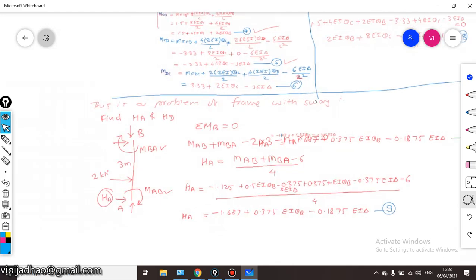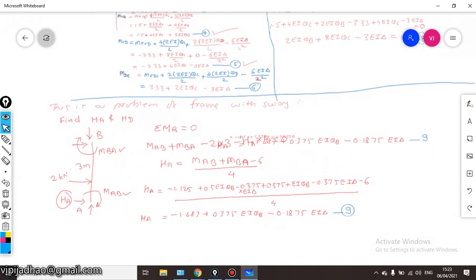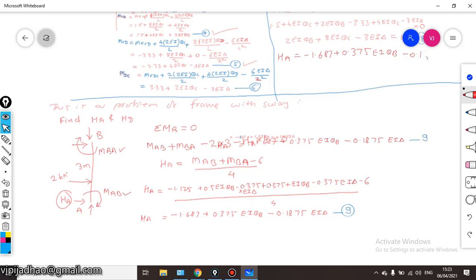Otherwise I'll write down here only. So we have got this value HA is equal to minus 1.687 plus 0.375 EI theta b minus 0.1875 EI delta. Now we have to find out the value of HD.